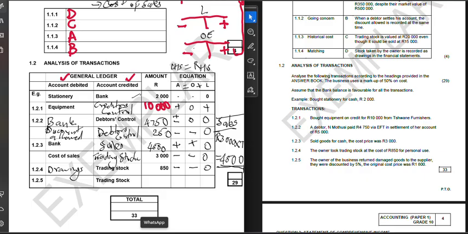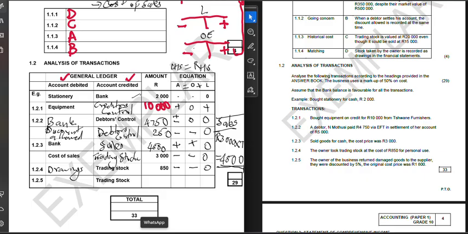1.2.5. The owner of the business returned damaged goods to the supplier. They were discounted by 5%. The original cost is 1,800. So what exactly is it that we do here? Why did they give us a discount? Let's think about it.